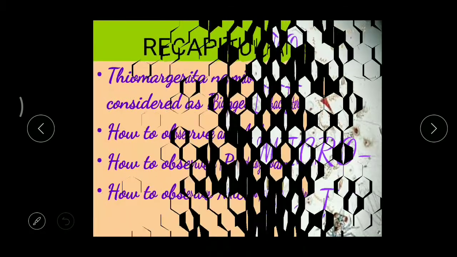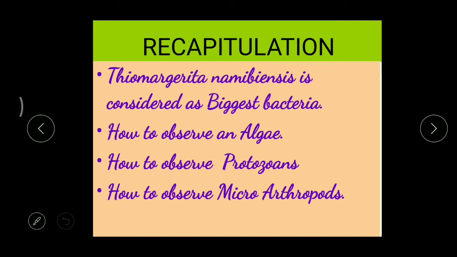And now let's make a quick recapitulation of what we learned in Session 1 and 2. Anthony van Leeuwenhoek first observed microorganisms and called them animalcules, and later bacteria. Thiomargarita namibiensis is considered the biggest bacteria, found recently at the coastal regions of Namibia.